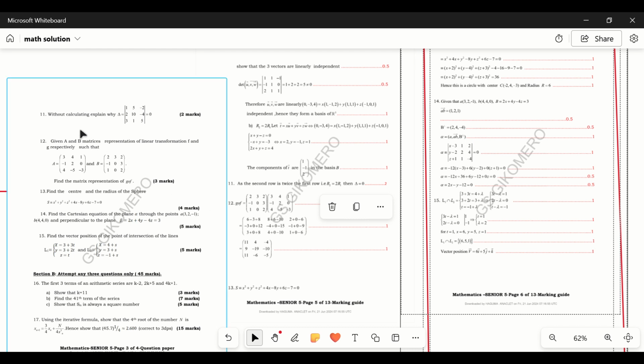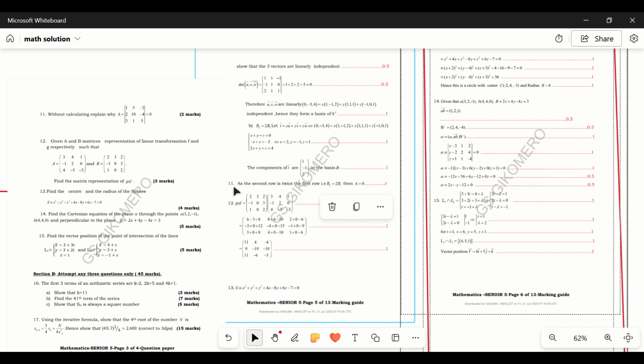Here you see, this is the first question we are going to do. They told us: without calculating, explain why the determinant of the vector coordinates is 0. So as the second law, this is question number 11, as the second law is twice the first law, that is to say R will be equal to 2R, then the determinant will be equal to 0.